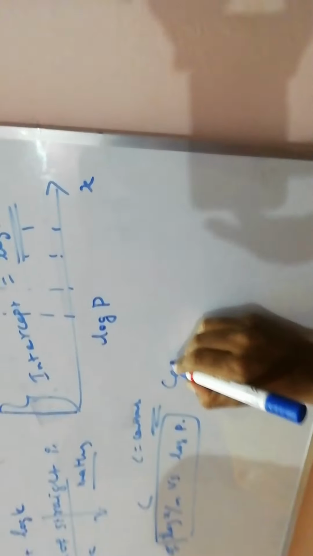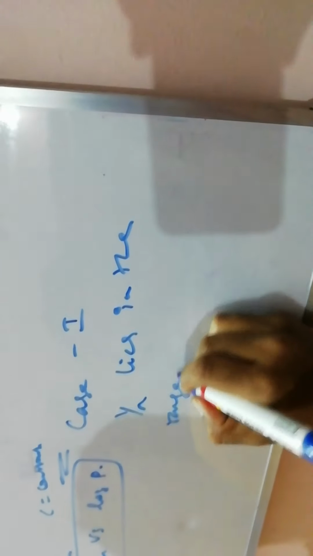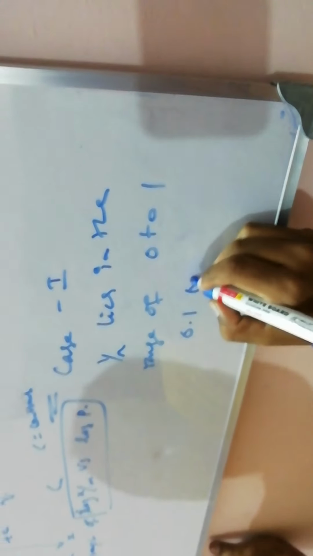Suppose case 1: 1 by n lies in the range of 0 to 1, that is 0.1 to 0.5. This we have to know.